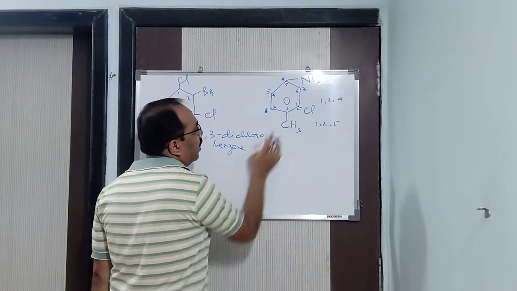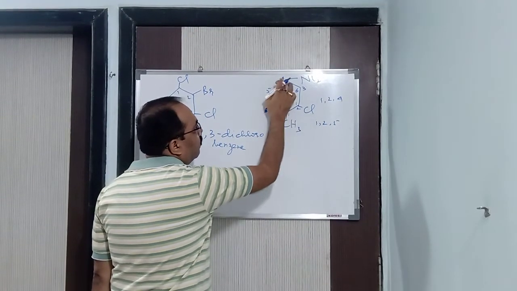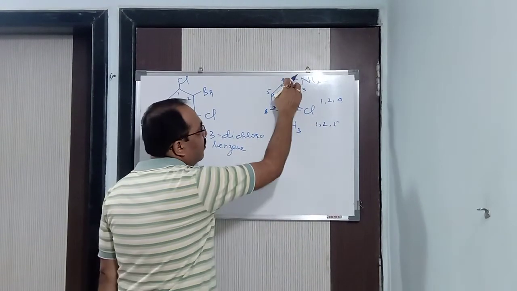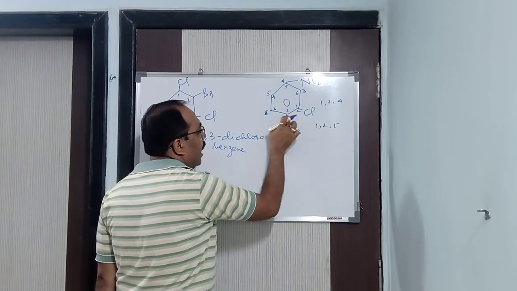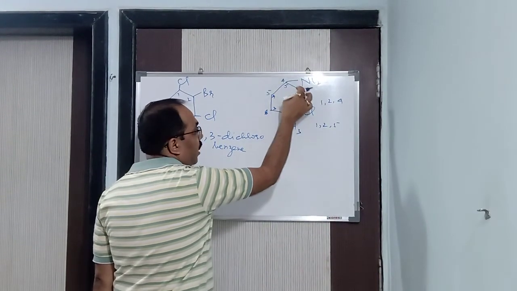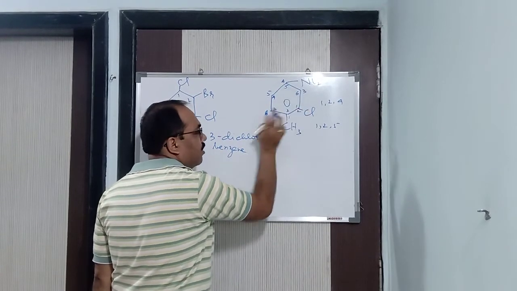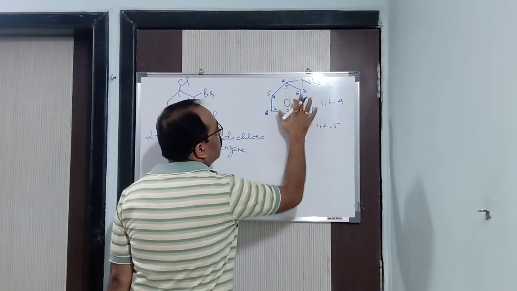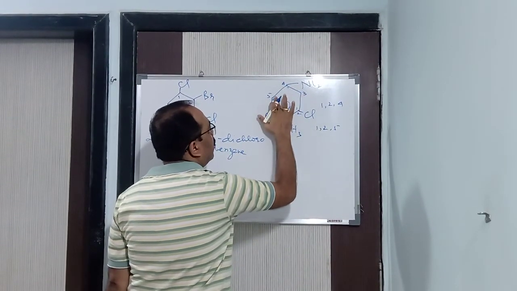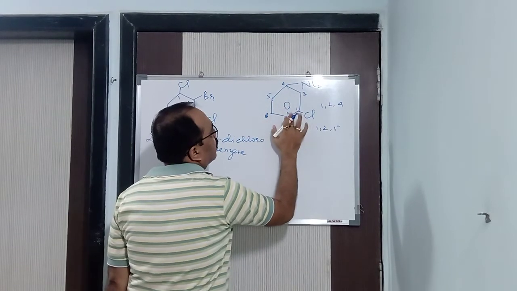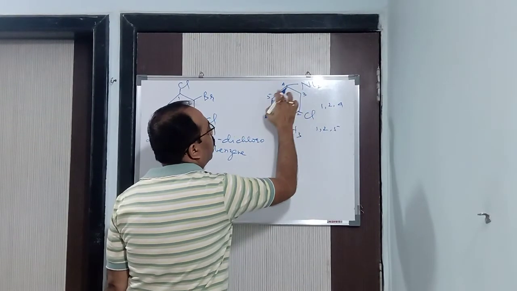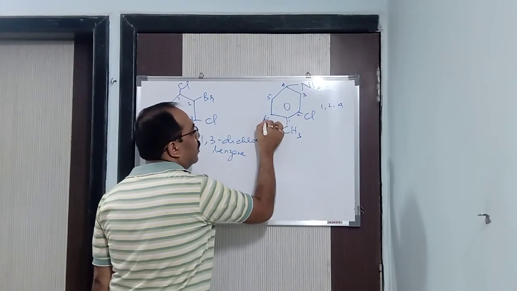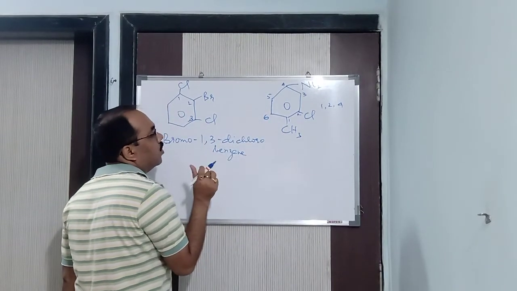If I do it in this way, 1, 2, 3, 4, 5, 6, I get it 1, 2 and 4. Which is the lowest? 1, 2, 4 is the lowest. Because if I start in this way, 1, 2, 3, 4, then 1, 3, 4 I get. But if I do it in this way, then 1, 2, 4. So 1, 2, 4 is your lowest. So I'll be using these numbers. Did you get it, all of you? You write it and see in your notebook. It will be much more clear to you.